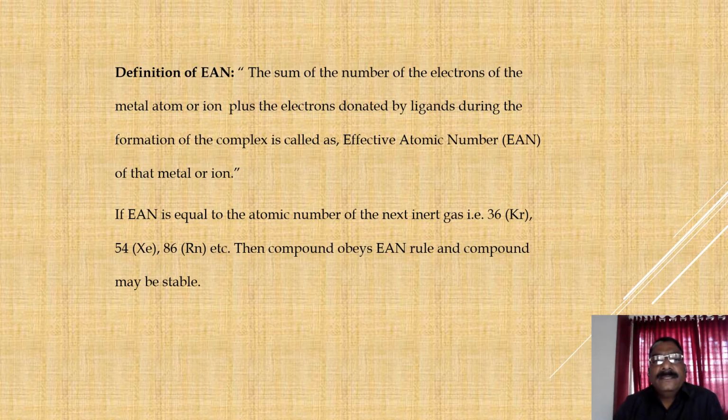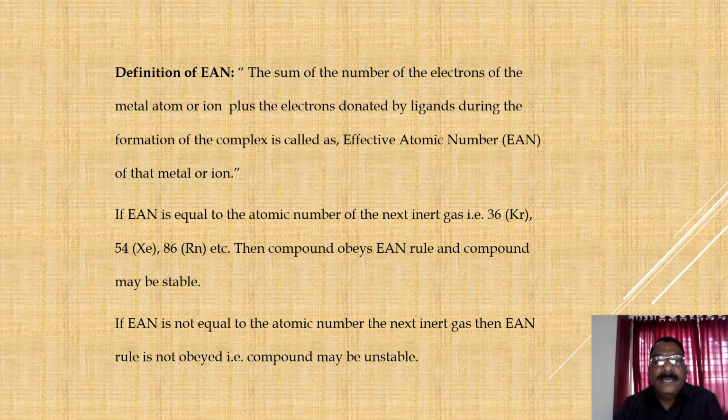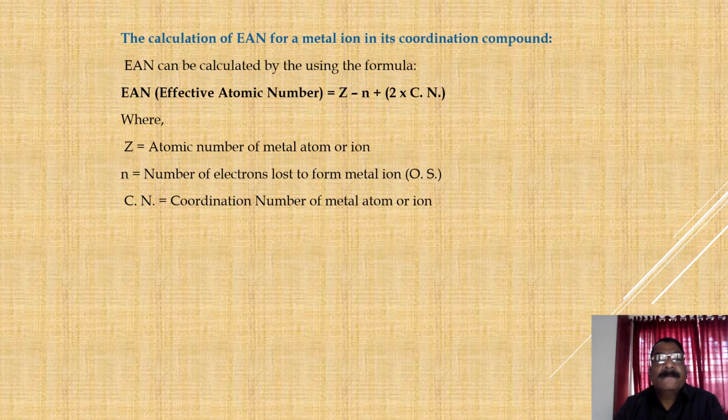If EAN is equal to the atomic number of the next inert gas, for example krypton 36, xenon 54, radon 86, then the compound obeys the EAN rule and the compound may be a stable one. If EAN is not equal to the atomic number of the next inert gas, then the EAN rule is not obeyed by that compound, that is, the compound may be unstable.